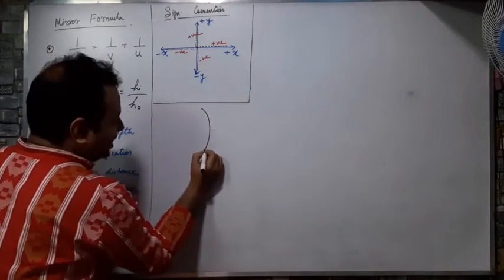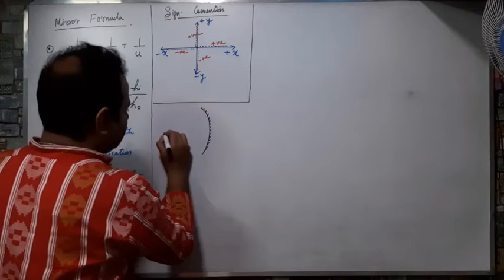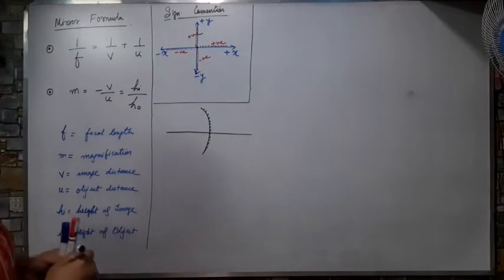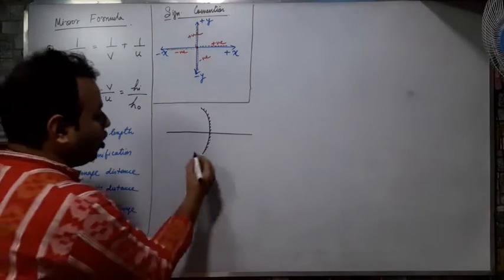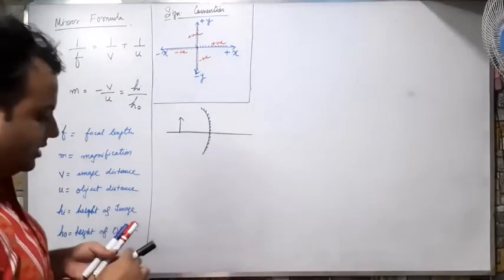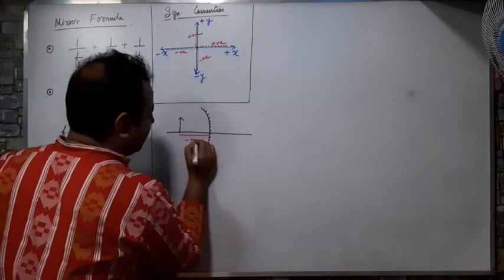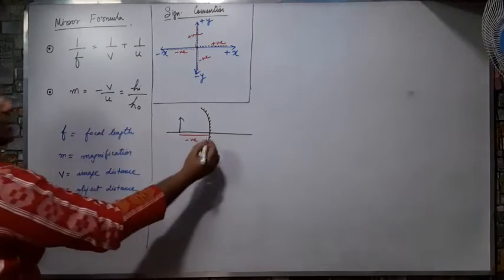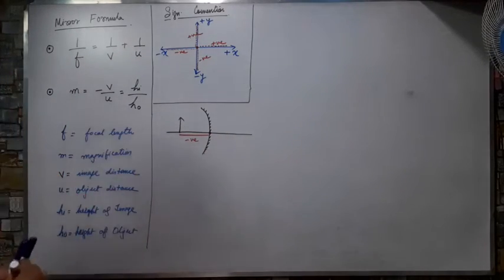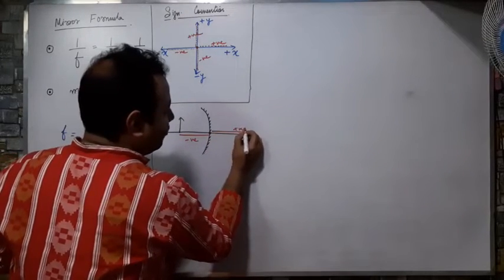The same rule I will apply in case of mirror also. Suppose this is my concave mirror and this is my principal axis. What I told, place the object on the left hand side. So this is my object. I will take this distance of the object as negative because it is on the left hand side from the origin. This will be the origin. These are the two axes. If I take a distance on this side, that will be positive.